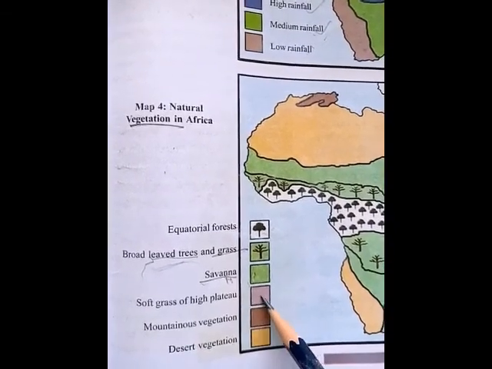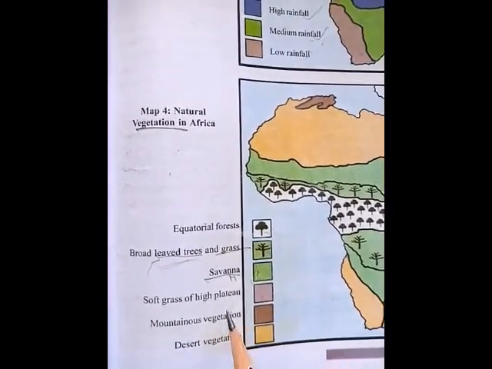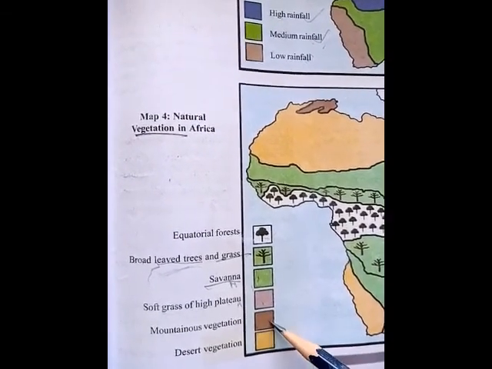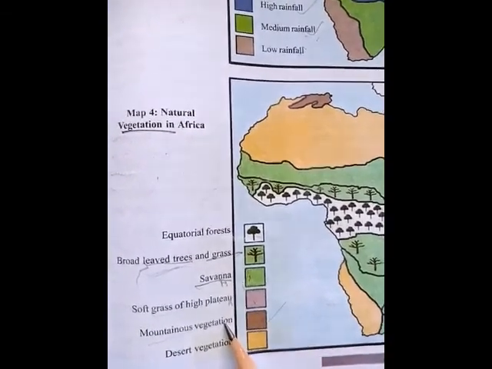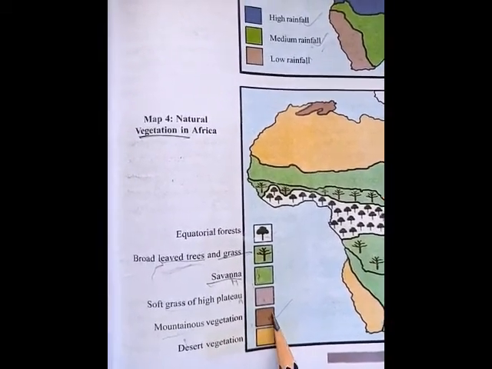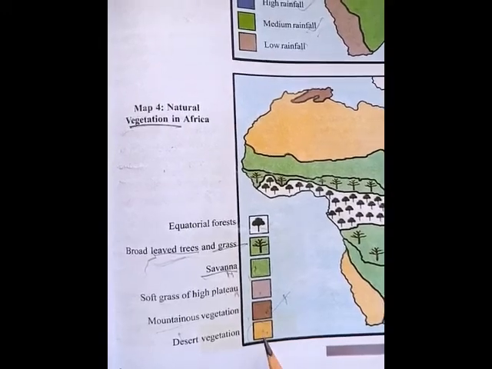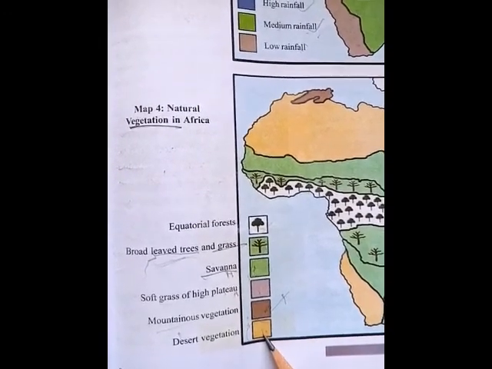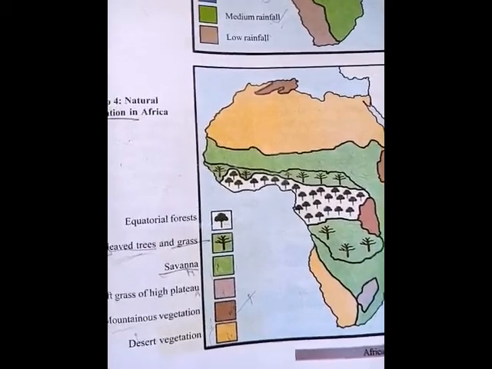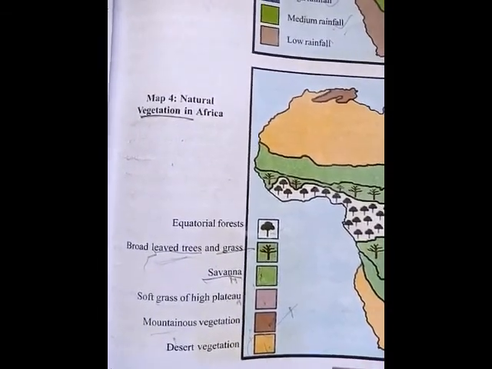Next, the color they have given for these areas is soft grass of high plateau. Which is in brown color, that is mountainous, meaning mountains. That place is totally occupied with mountains. Which has a light color, that is all desert area. Desert vegetation means in the deserts also some plants and animals live, yes or no? So that is called desert vegetation.